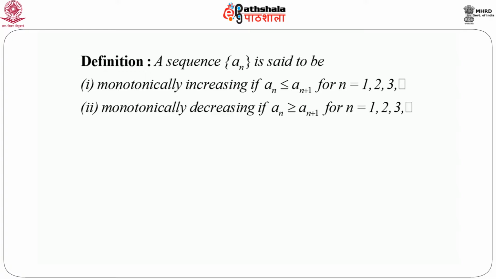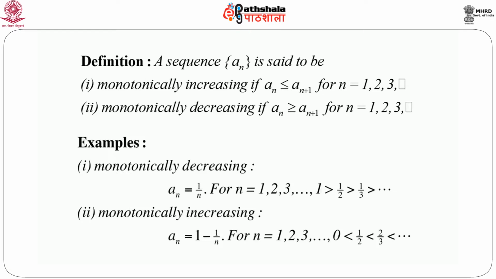In exactly a similar way, we can define a sequence a_n to be monotonically decreasing if a_n is greater than or equal to a_(n+1) for n equals 1, 2, 3 and so on. That means each number is greater than or equal to the next number, so the numbers are continuously decreasing. As an example, you can immediately see the standard and very natural example of the sequence a_n equals 1 by n. If we put n equals 1, we get a1 equals 1.